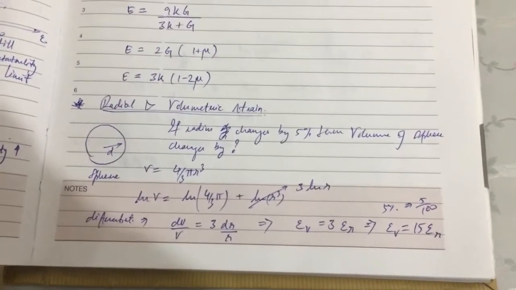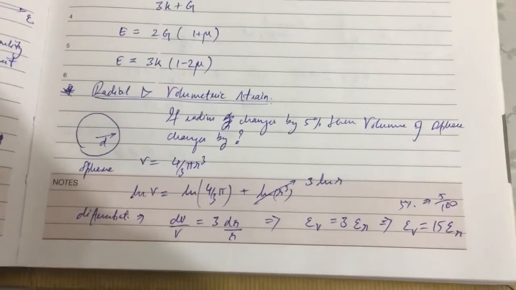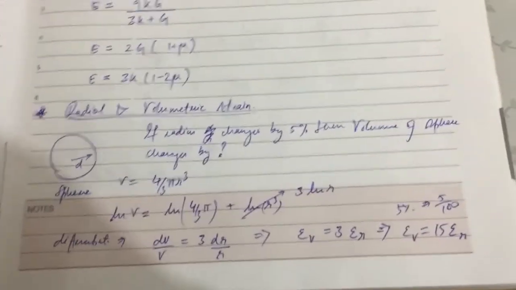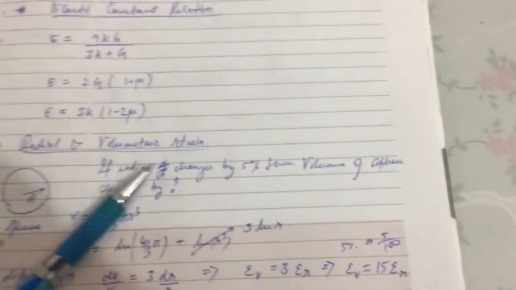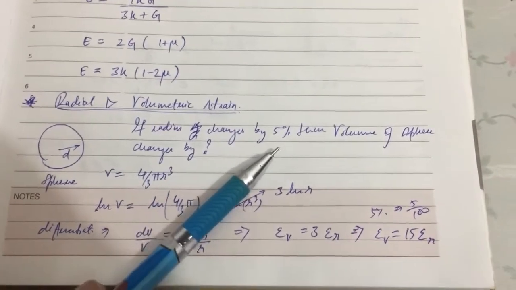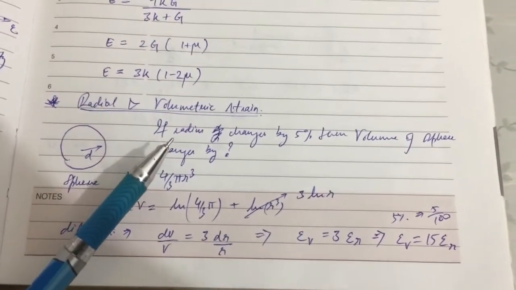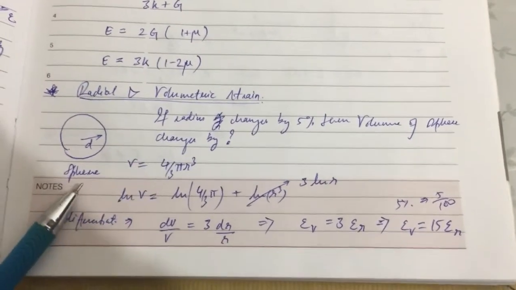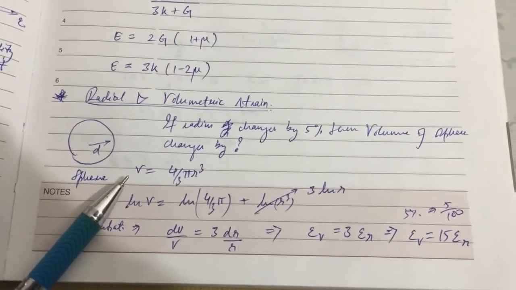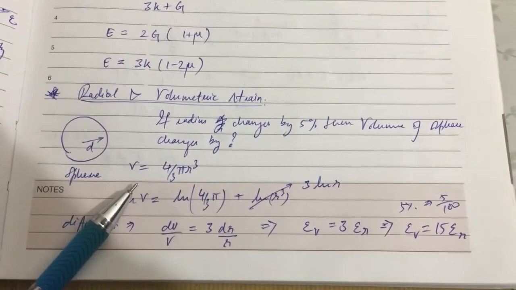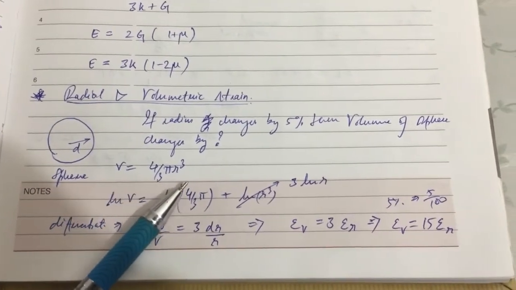So what is radial and volumetric strain? As you can see, if the radius of the sphere changes by 5%, what is the change in the volume of the sphere? If the radius is r, then the volume of the sphere is 4 by 3 pi r cube.